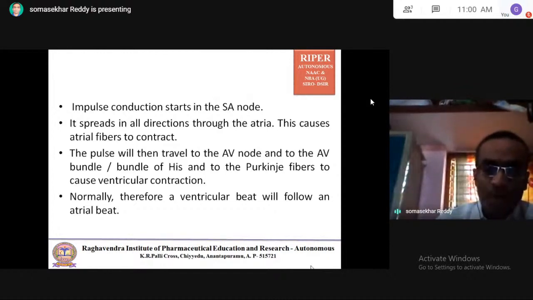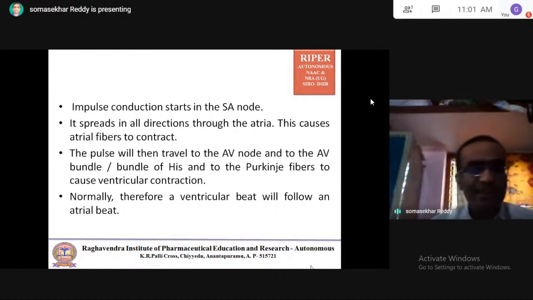So an impulse is required to make the atrial fibers contract. The impulse will then travel to the AV node and to the AV bundle or bundle of His, and finally to the Purkinje fibers, which cause the ventricular contraction.